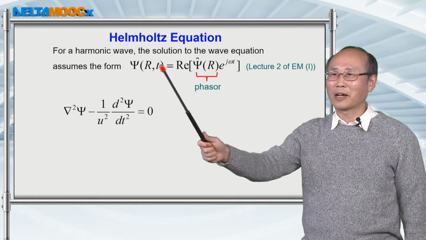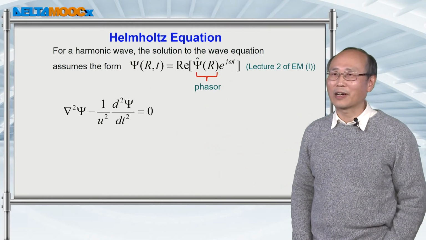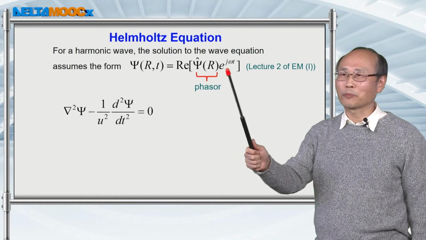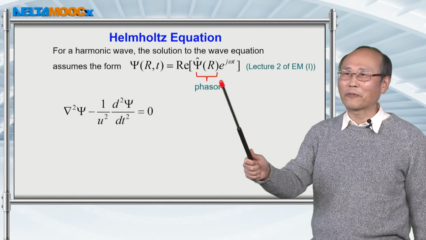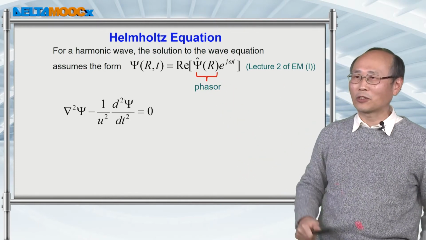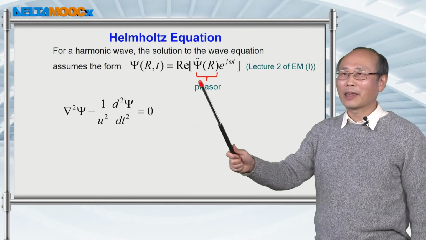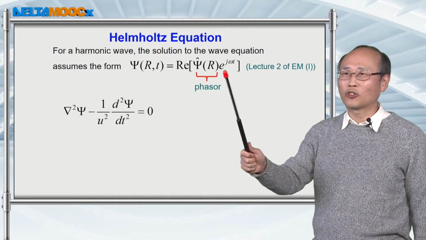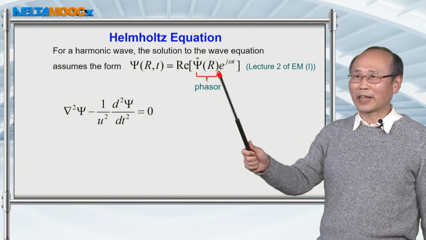It's described by time harmonic dependence in this function. If we pull out this exponential j omega t, then we have a phasor, and we have discussed this before in lecture 2 of EM1. This time dependence, exponential j omega t, is always there when we do analysis.